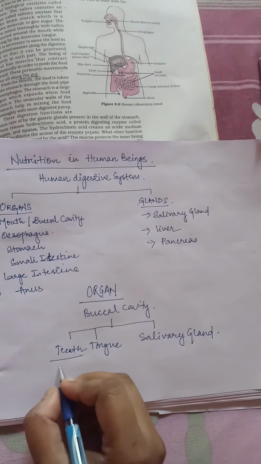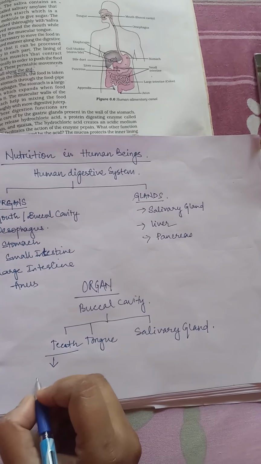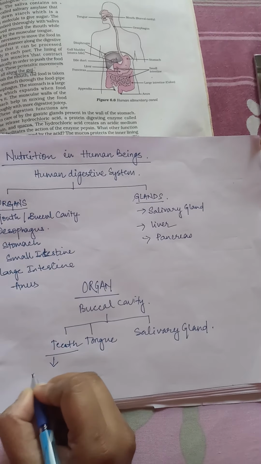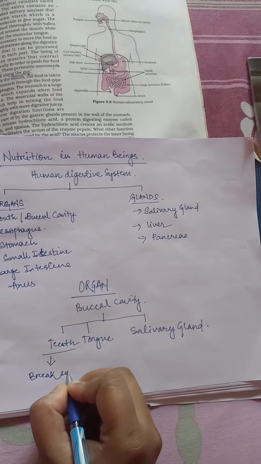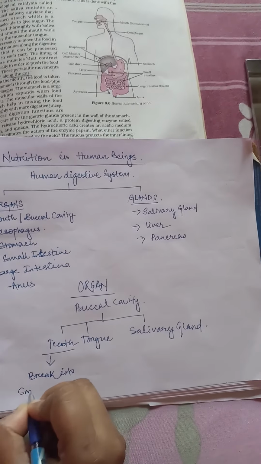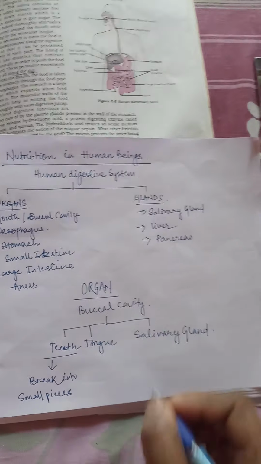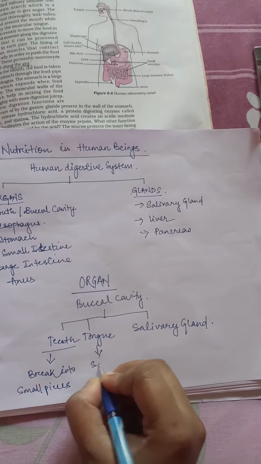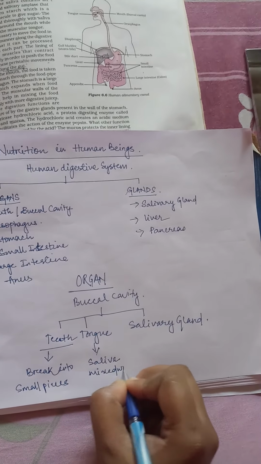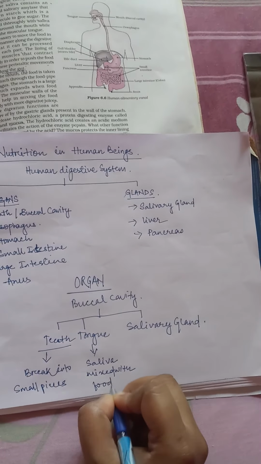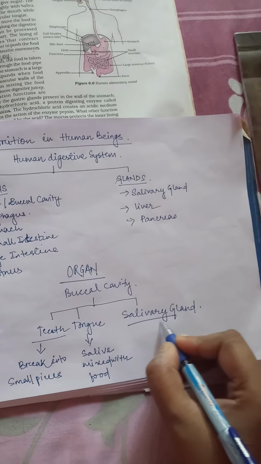Now, the teeth help in breaking the food into small pieces, with the help of the incisors, canines, premolars, and molars. The tongue helps in mixing of saliva with food. So this process in the tongue helps in mixing of saliva with the food, and the salivary gland secretes